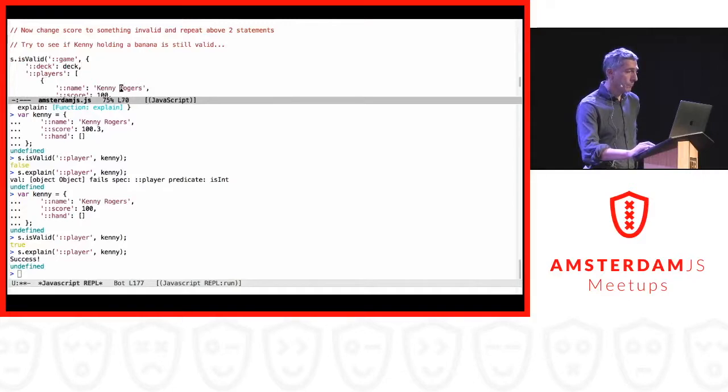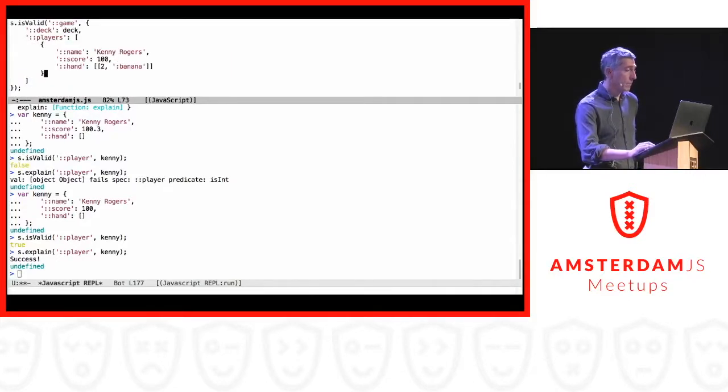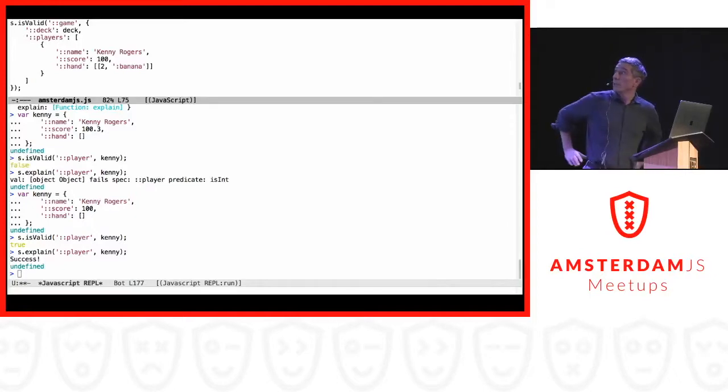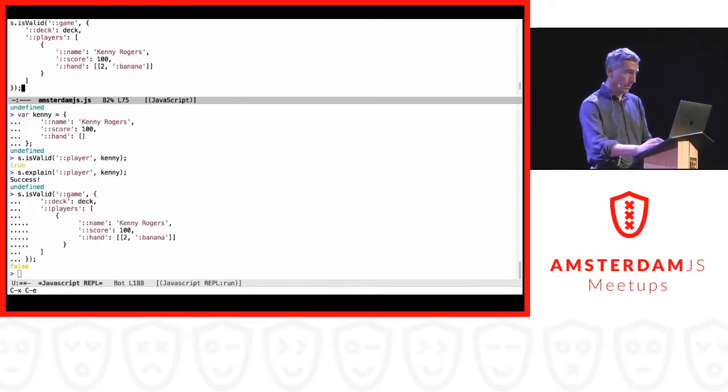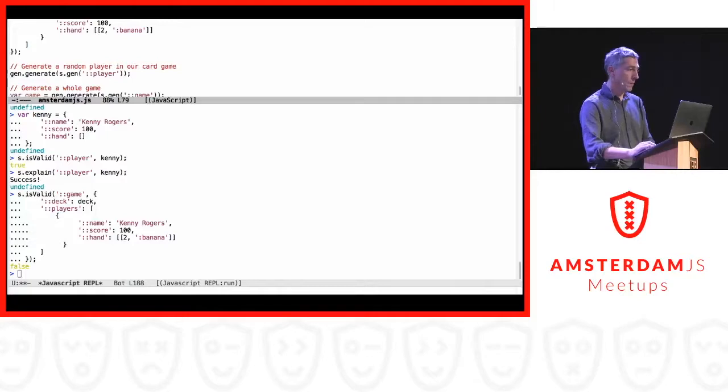Okay. Now we have a complete game, which you can also validate. So I defined the game, and it consists of a deck. It consists of a player, and this player is holding in his hands 2 bananas. And again, it should say, well, sorry, but this is not valid. I hope. Yeah, like you can see here, it says false because he's holding bananas, and bananas is not valid in playing cards, obviously.